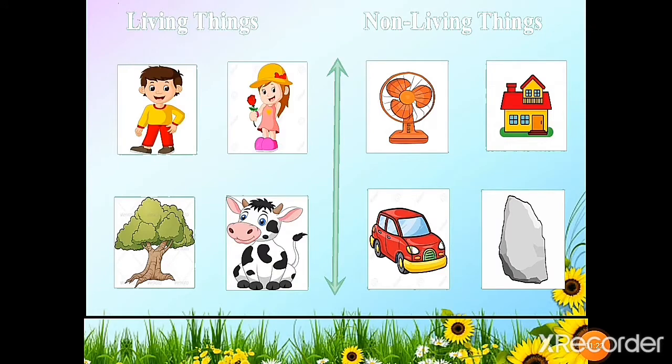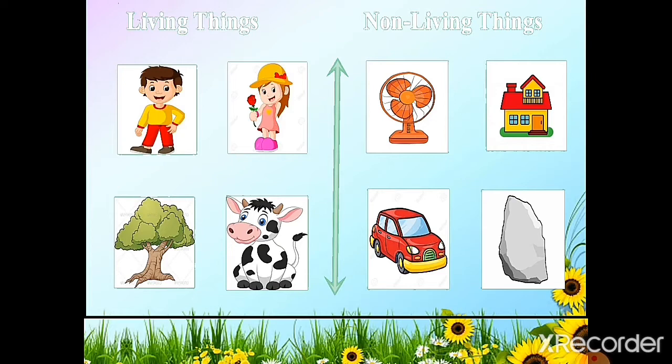So students, I will show you the difference between living things and non-living things. You can see both pictures. First is living things and second is non-living things. This boy, this girl, this tree and the animal, these four need food to grow, need to breathe, and need to move also. And these four can grow and reproduce also.